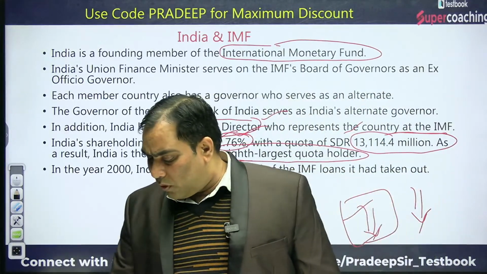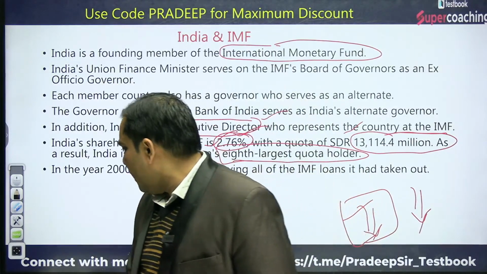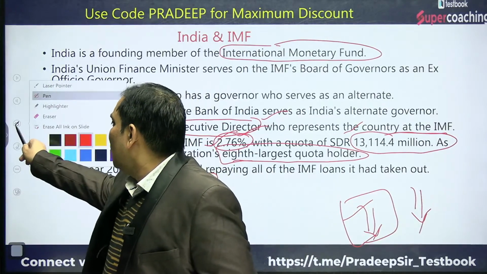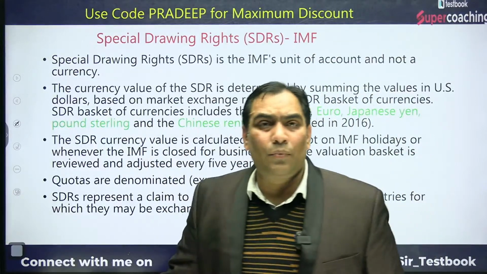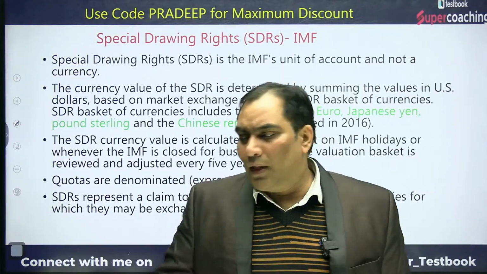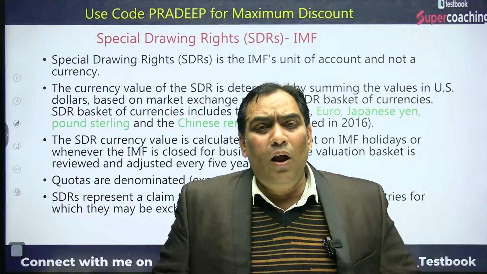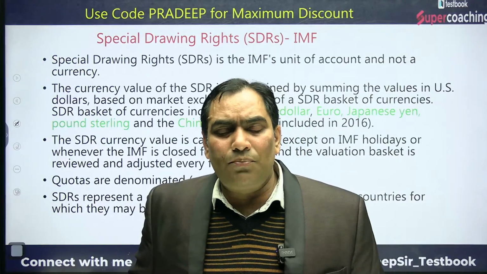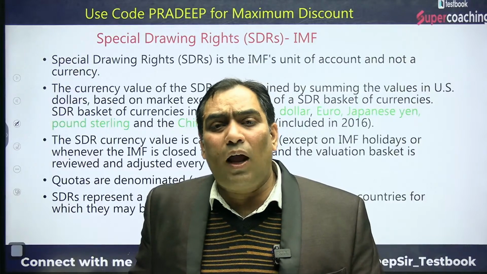Now we are going to focus on SDR. When we talk about SDR, let me tell you that in order to get the membership of IMF, a country has to subscribe capital, known as subscribed capital, and on the basis of that subscribed capital they get their respective quota in IMF.